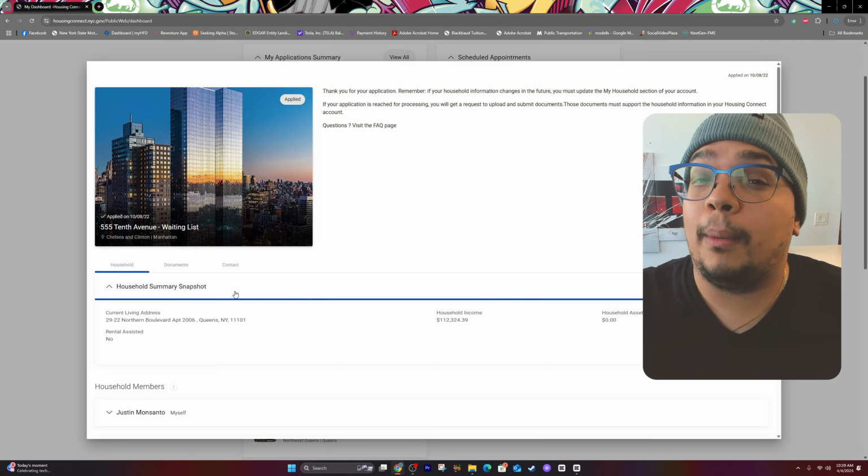Now, in general, the lower the log number you have, the better your chances of getting called in the lottery, because processors have to go through documents and applications in order from lowest log number to the highest. However, they also have to do them in a certain order. Set-asides get filled first, then preferences, then anybody in the general lottery. So just because you may get a log number that is like in the hundreds, doesn't mean you're gonna get called right away. So you heard me say things like set-asides and preferences, but what do these actually mean?